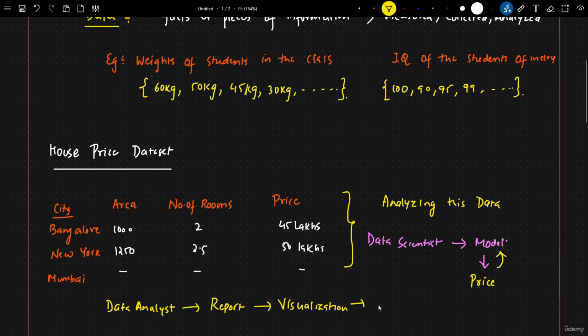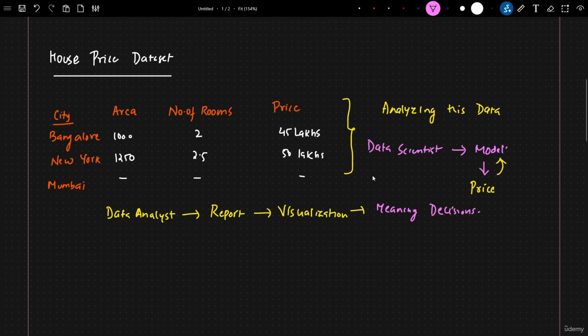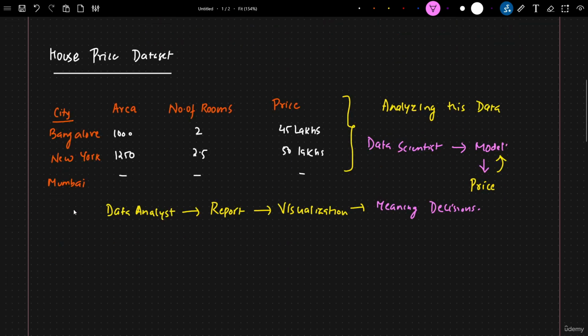And when I send it to the stakeholder, they will be able to make some meaningful decisions, right? The decision can be something different. Let's say there is a big builder who wants to build a new house. So considering the price factor, this report will be helpful for understanding where they should probably start their next project, right? This can be really important.